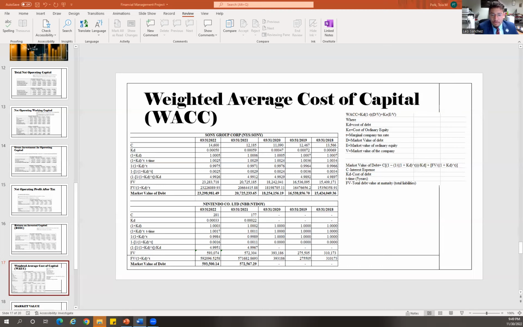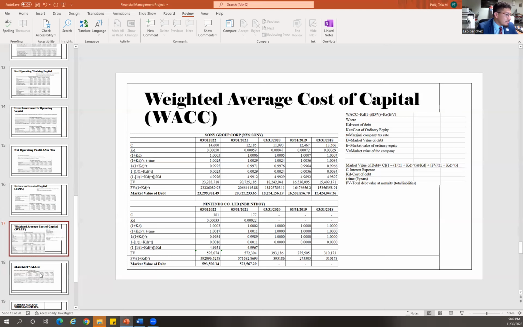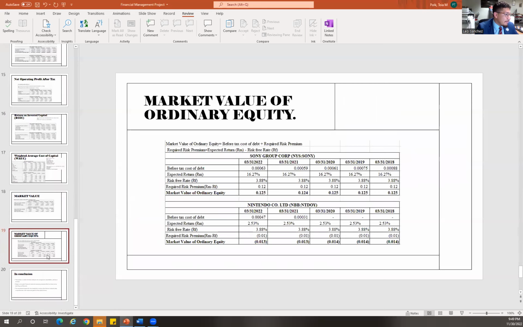From the table below, we can see that Sony has a higher level of WACC in 2019. We can see that it has a higher number in the return on the value of equity. Theirs is a pretty steady number in comparison to what it has been for Nintendo in the past 5 years.